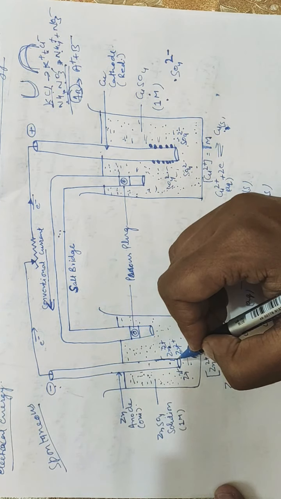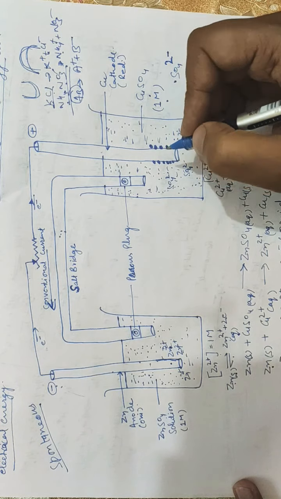This is due to the oxidation reaction of zinc, that is, zinc solid is converting into zinc 2 positive aqueous plus 2 electrons. It means due to corrosion the zinc atoms from the electrode are going into the solution to form the zinc 2 positive ion. These two lost electrons are moving through this wire to the copper electrode, and here copper 2 positive from the copper sulfate solution is gaining 2 electrons and converting itself into copper solid. So these metal pieces of copper are attaching to the rod.